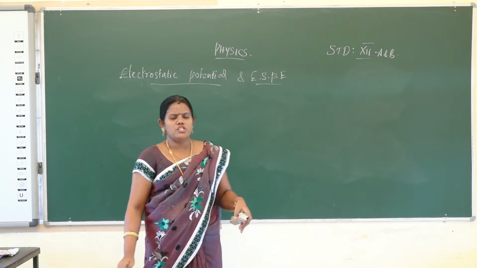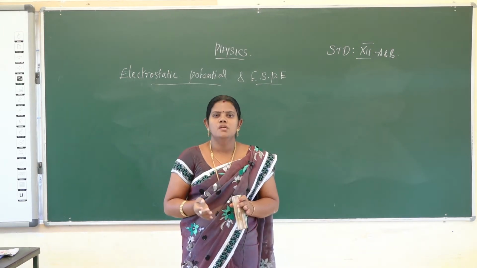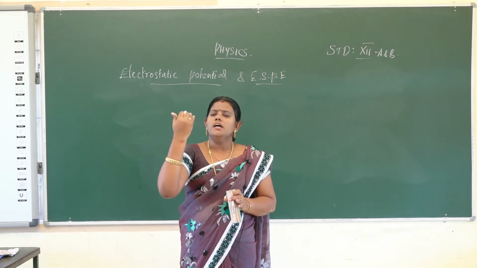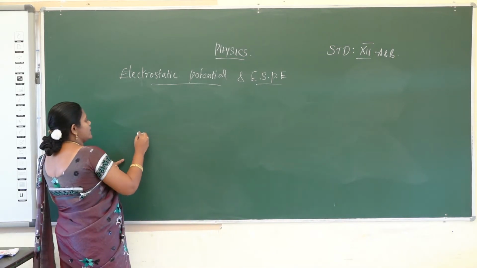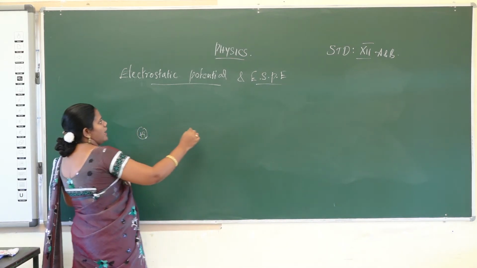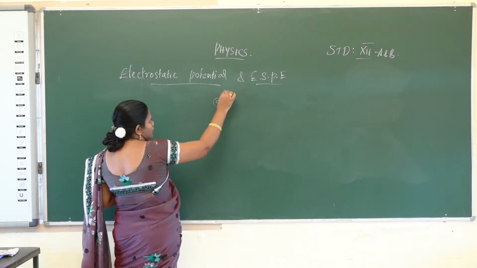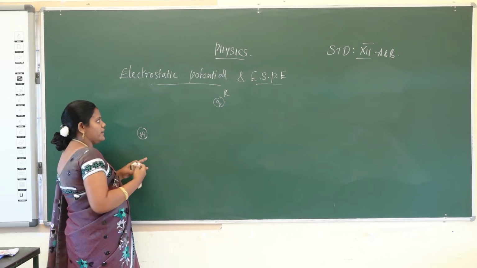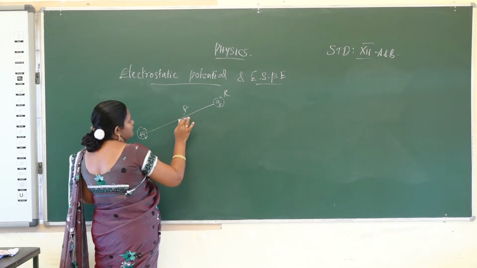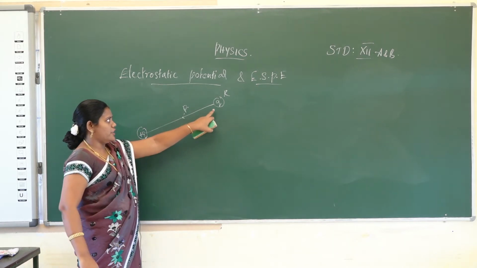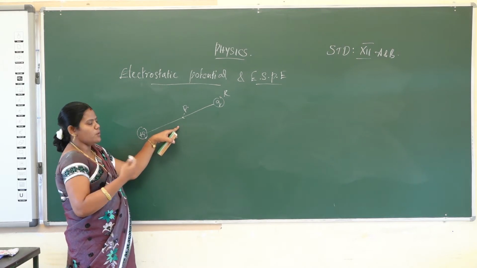So what is electric potential? Electric potential is nothing but the work done required to bring a unit test charge from infinity to some distance against the Coulomb force. I will explain: one charge is there, that is a positive charge, and another charge is there, that is a test charge Q'. The Q' is at the position R. You try to bring this charge from R to P.